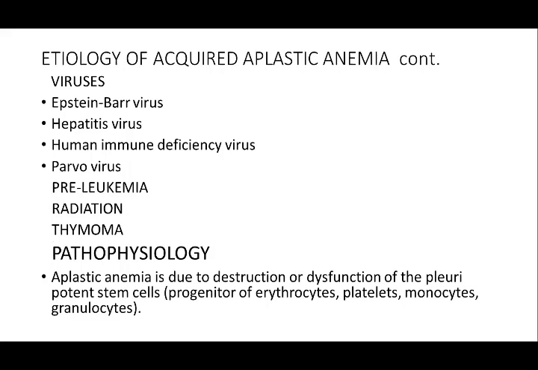Then viruses like Epstein-Barr virus, hepatitis virus, human immunodeficiency virus, parvovirus, some cases of leukemia, radiation, and thymoma can also lead to aplastic anemia. What is the pathophysiology? Aplastic anemia is due to destruction or dysfunction of the pluripotent stem cells, which are the progenitors of erythrocytes, lymphocytes, monocytes, and granulocytes.